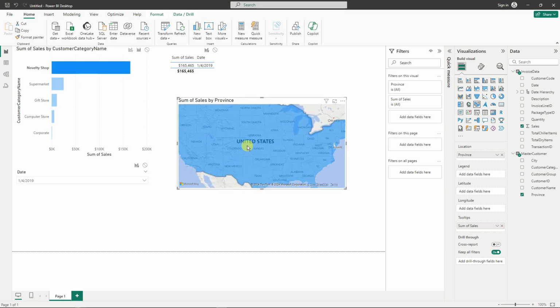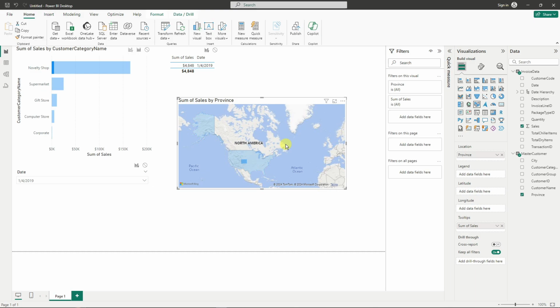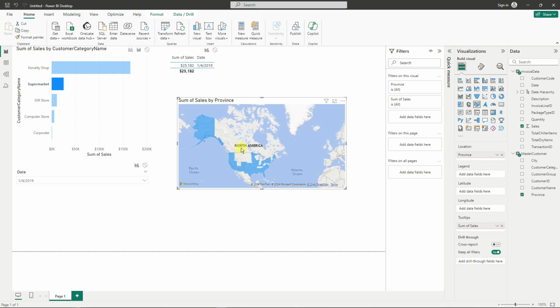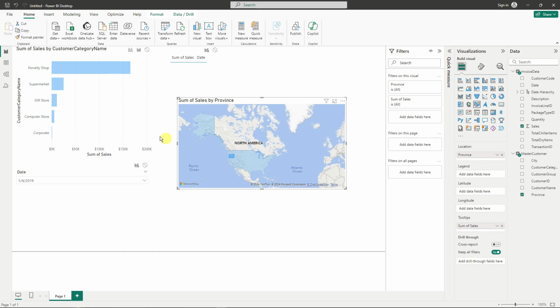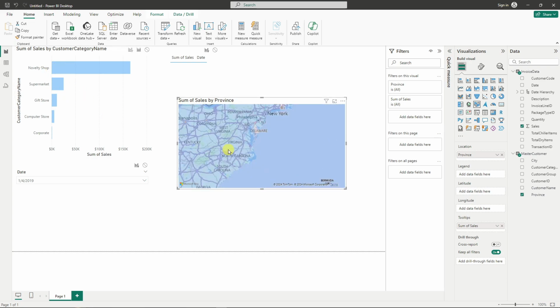If I zoom in, each one of these has its own value. If I click on a specific region, for example Oregon, it has a specific value or specific sales. Same goes with Virginia, North Carolina, and Kentucky. Even the dates in the above section are changing.